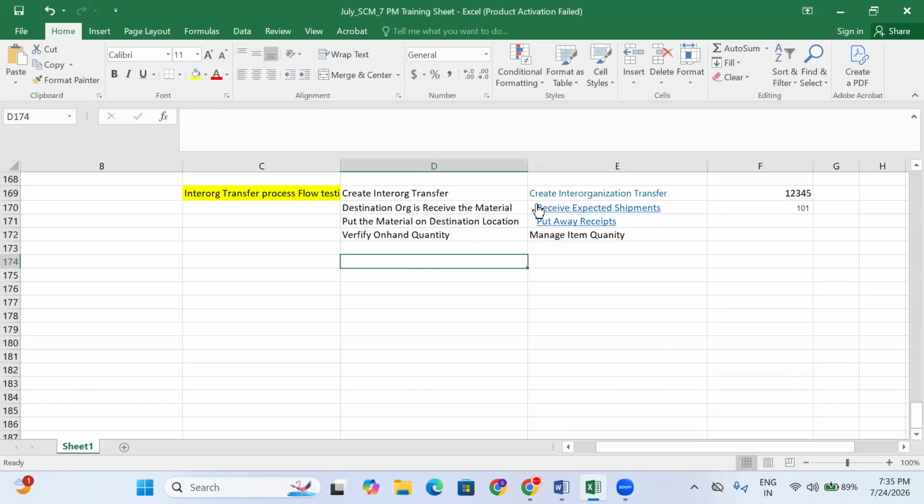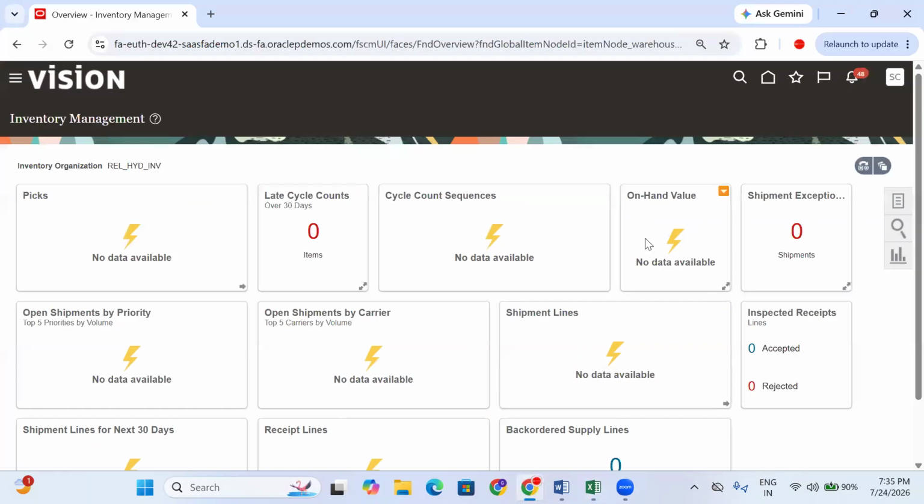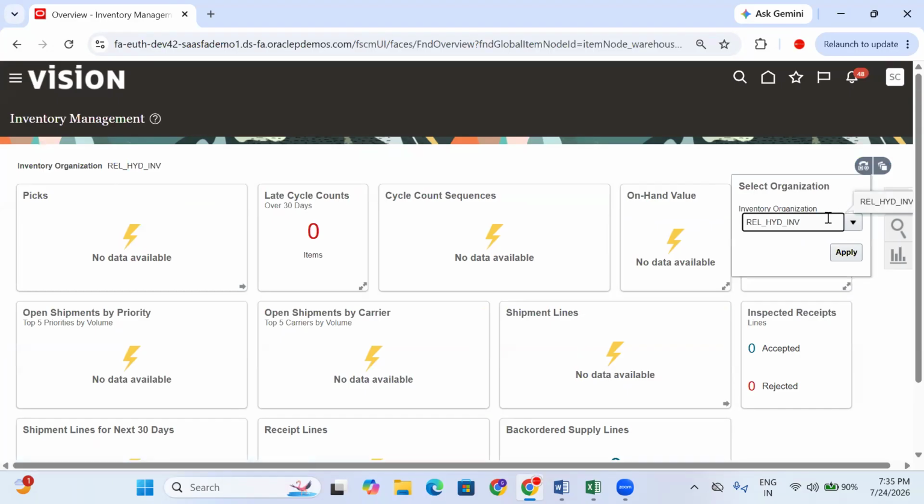But in direct, you are not performing receiving and put away, right? Only in transit are you performing receiving and put away. Okay, let me show you the direct ones and the in-transit ones. Don't confuse them. Why? Because this is very important. Now, see, for example, let's take this is Hyderabad, right? Let's log in. What is the direct transfer? Which organization is a direct material transfer?